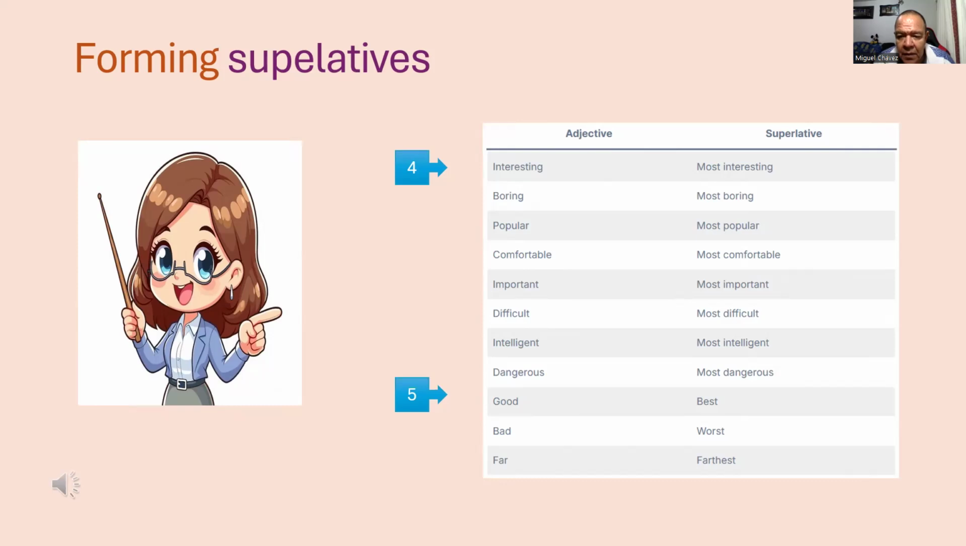Let's see the other examples. Boring, most boring. Popular, most popular. Comfortable, most comfortable. Important, most important. Difficult, most difficult. Intelligent, most intelligent. Dangerous, most dangerous. Bad, worst. Far, farthest.